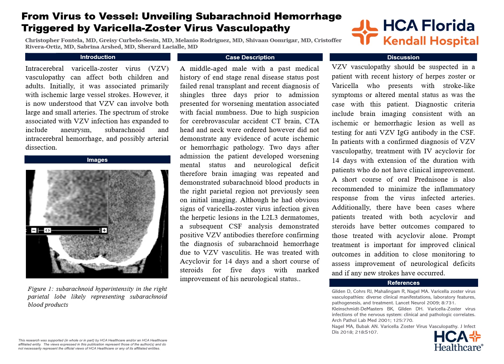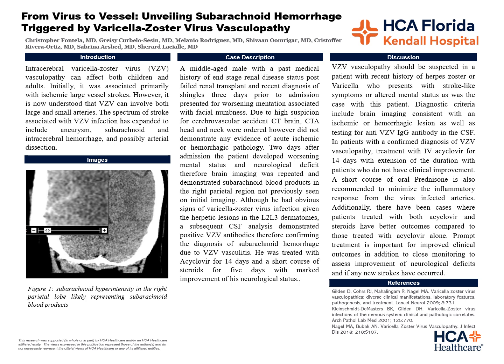So getting into the case, we have a mid-50s male, past medical history of end-stage renal disease, failed renal transplant, and a recent diagnosis of shingles a few days prior to admission, who presented with worsening mentation and facial numbness. Due to the high suspicion for a stroke, patient was made a stroke alert, and CT brain, CTA head and neck were all ordered. However, they did not demonstrate any evidence of acute ischemic pathology or LVO or hemorrhagic pathology.